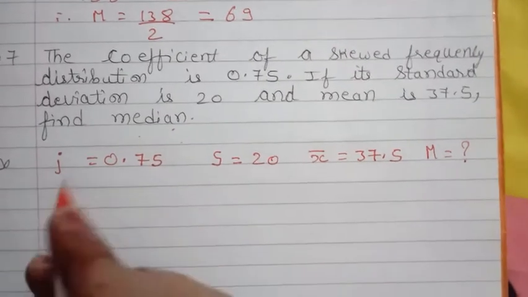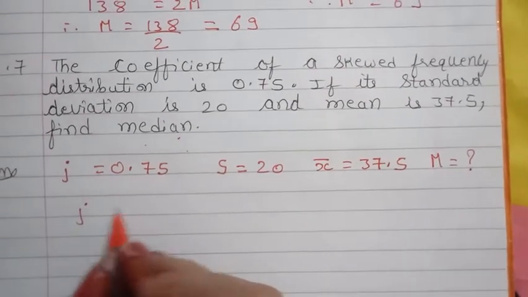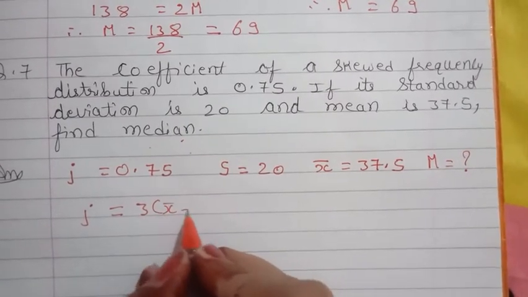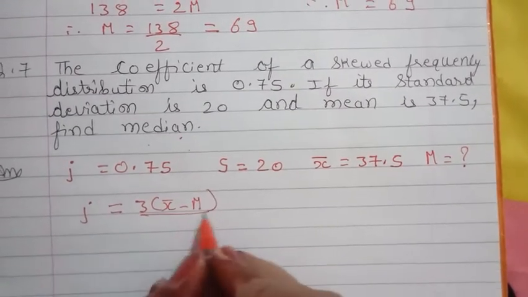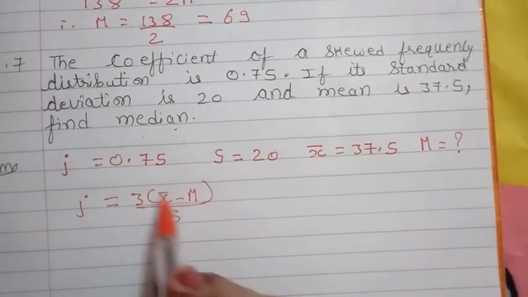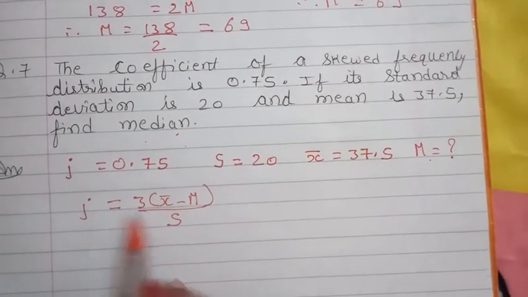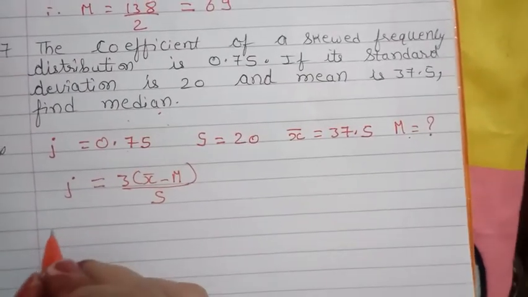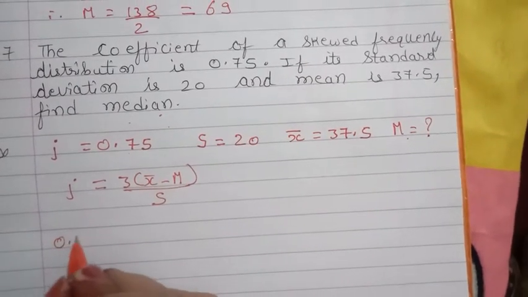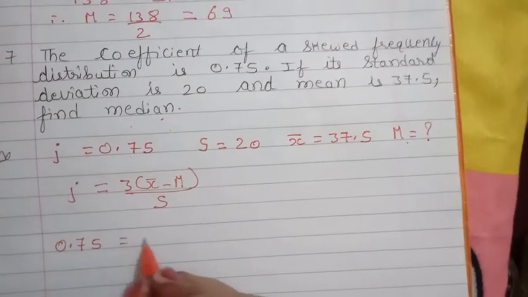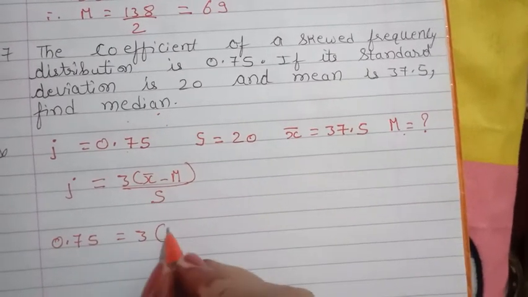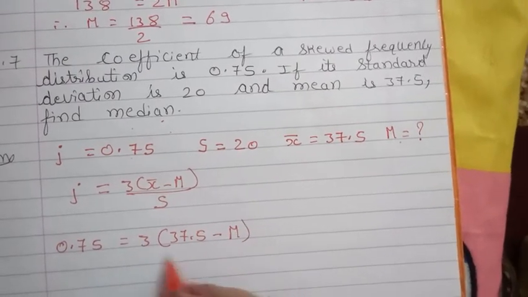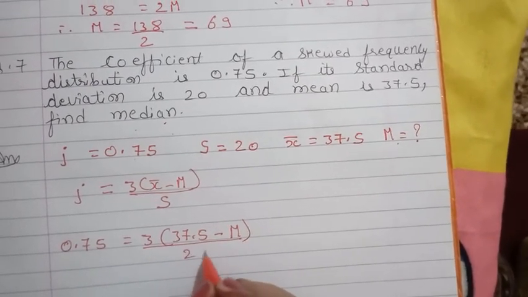J is given to us, S is given to us, x bar is given, median we have to find. So what is our formula for finding the coefficient of skewness? J is equal to 3 times (x bar minus m) upon S. From all these only the median value is not there, all other values we have, so we will replace them. J is 0.75 is equal to 3 times (37.5 minus m) upon S, whose value is 20.